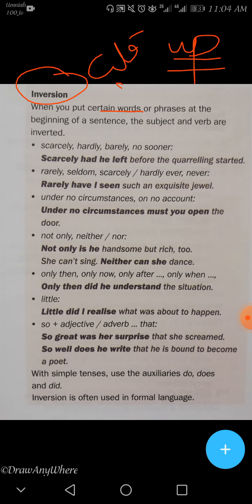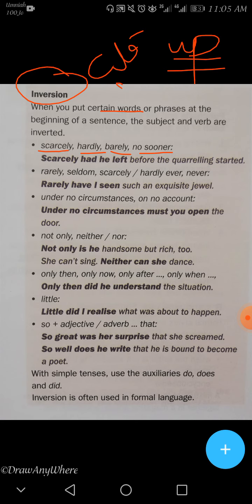Now, as you see here, all of the words we will talk about are what? Adverbs. But you have to memorize them, حفظ. Among them: scarcely, hardly, barely, no sooner.